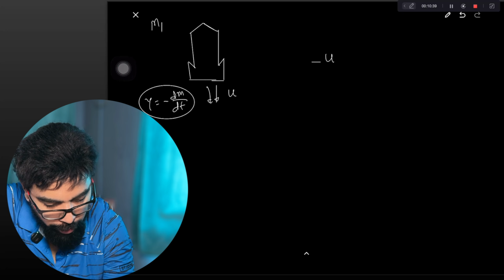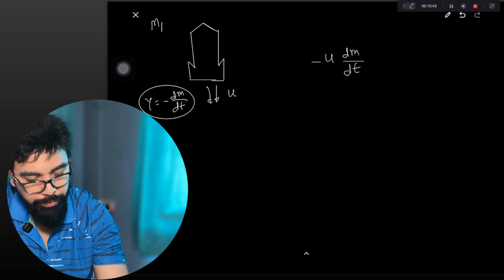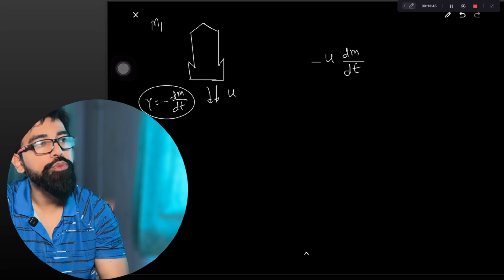Minus u, the relative velocity, into dm/dt. This is the momentum change of the rocket with respect to time. This is equal to how much? This is equal to m dv/dt, where m is the remaining mass and dv/dt is the rate of change of its velocity with respect to time. Now cancel the dt and do the side change.